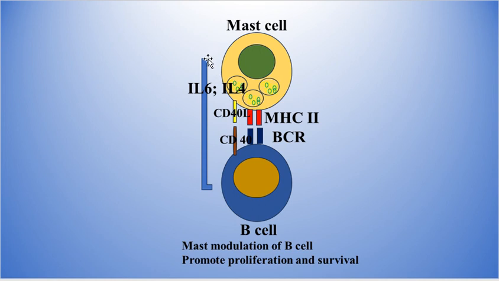This also will lead to expression of interleukin 6 and interleukin 4 from the mast cell, and this has a modulatory effect on the B cell and promotes proliferation and survival of the B cell.